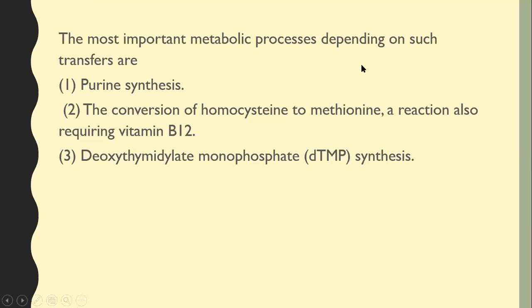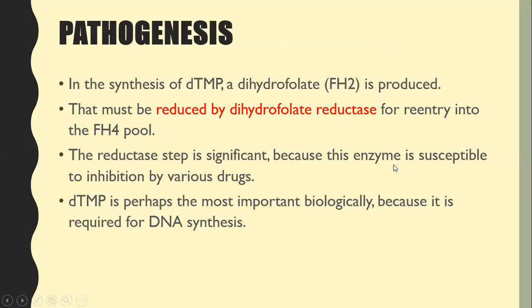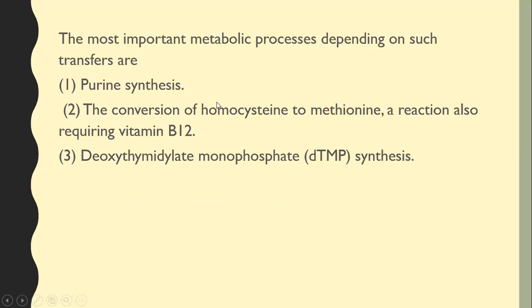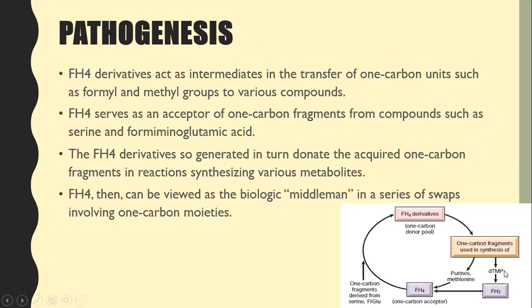The most important metabolic processes depend on such transfer, such as purine synthesis, conversion of homocysteine to methionine, which also requires B12, and DTMP synthesis. So in DTMP synthesis, dihydrofolate is produced. As we can see, when DTMP accepts one carbon unit, the folate, this is DH4, is converted to DH2, dihydrofolate.